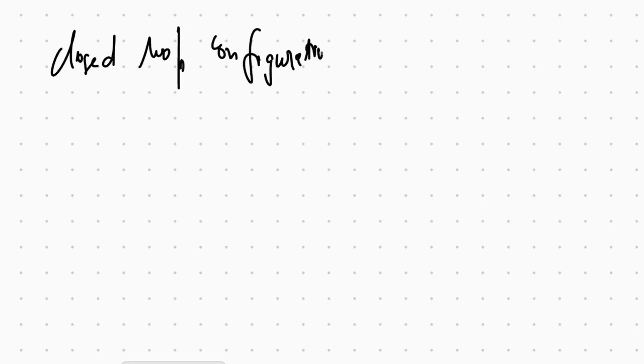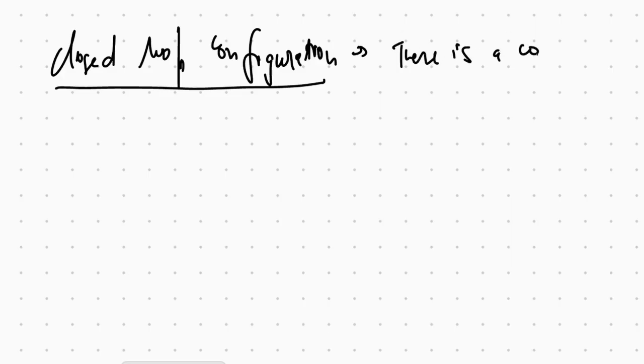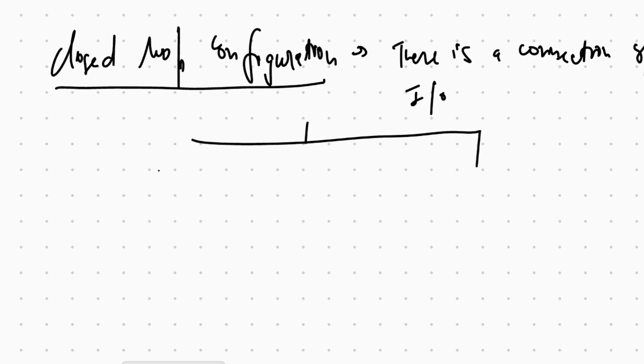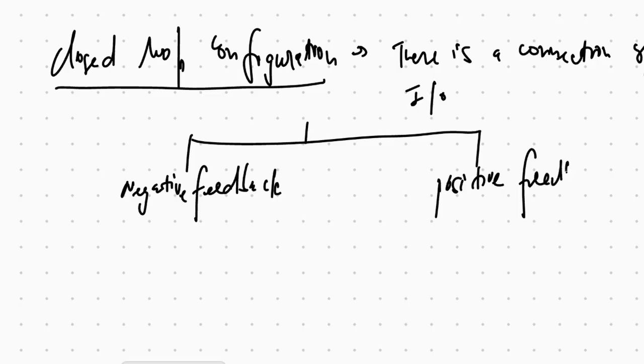So we are now learning about the closed loop configuration. In this there is a connection between input and output, and it can be done in two ways. First is negative feedback, and the second is positive feedback. Negative feedback is when feedback is provided on the negative terminal.